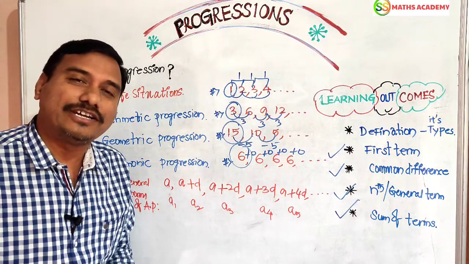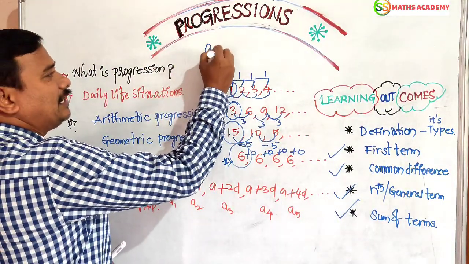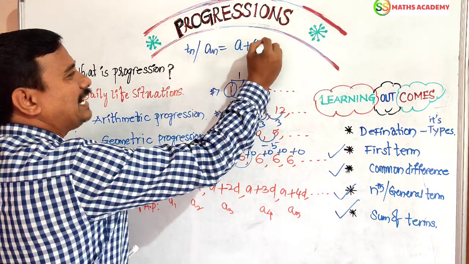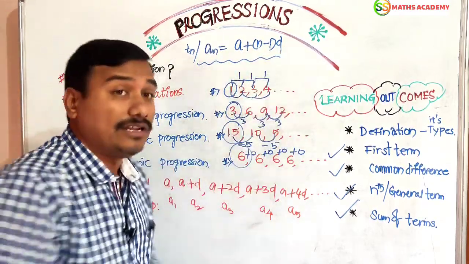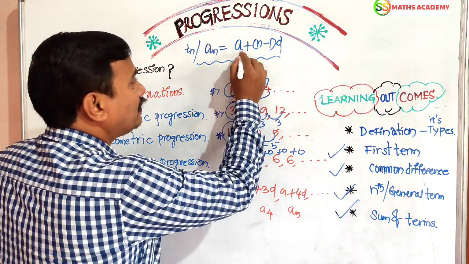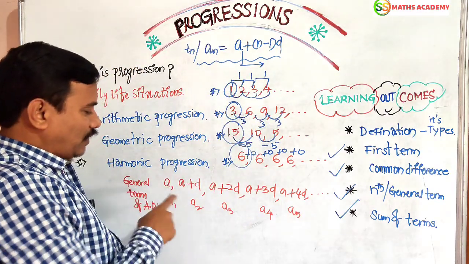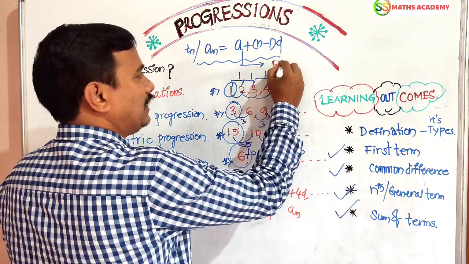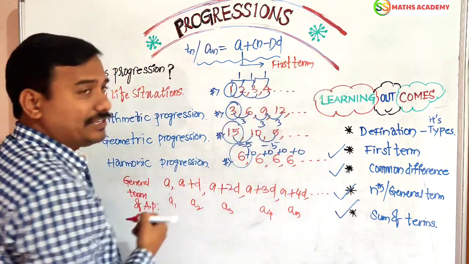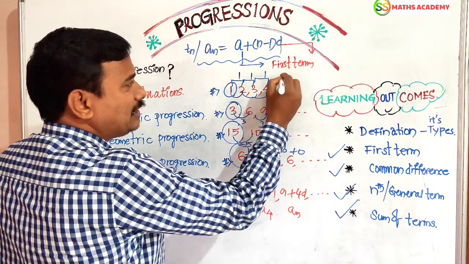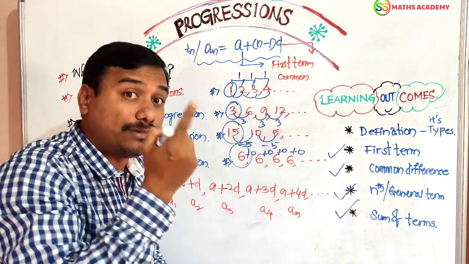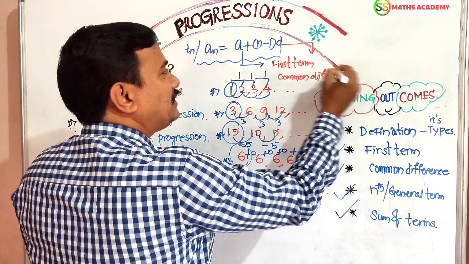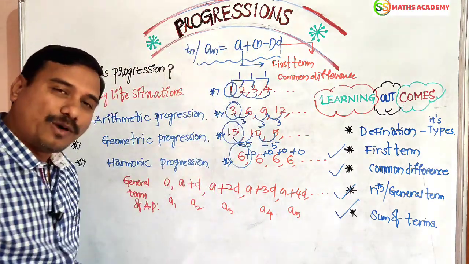What about the nth term of AP, dear friends? Simple. an or Tn is equal to a plus n minus 1 into d. Yes, this is called the nth term of AP. Here a is called the first term. Now what about d, dear friends? d is nothing but the common difference, that is adding a fixed number. It is denoted by small d. First term is denoted by small a.